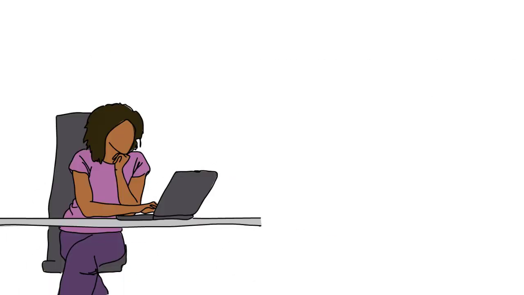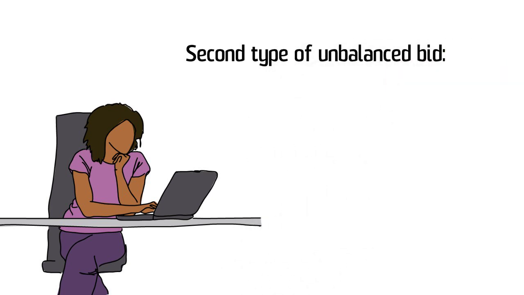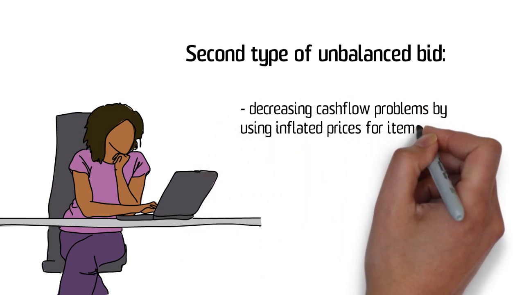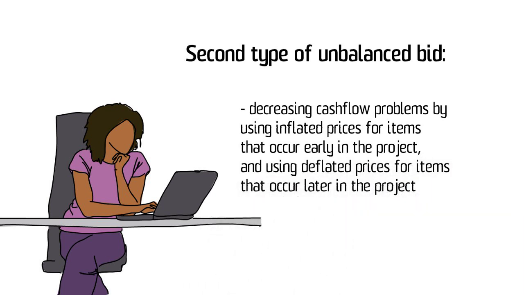Now for the second type of unbalanced bid. Remember when we looked at the cash flow problem where the contractor needed to provide capital for the difference between the expenses that were paid first and the revenue that was received later? Well, one way to decrease this problem is to use inflated rates for items that occur earlier in the project and deflated rates for items that will occur later in the project.